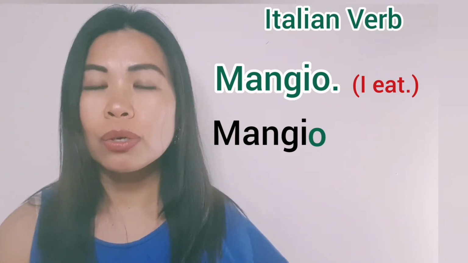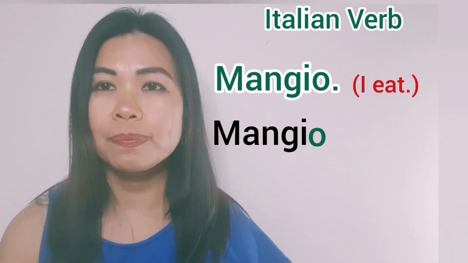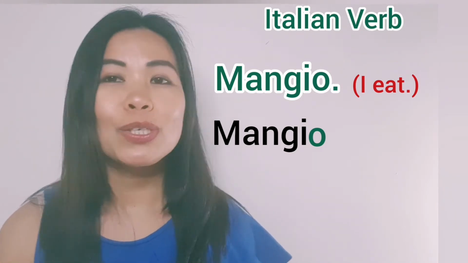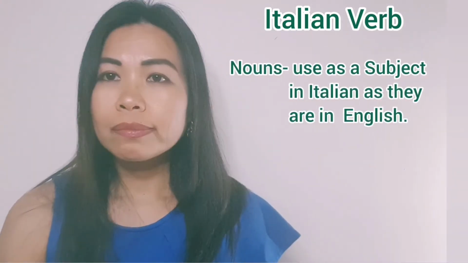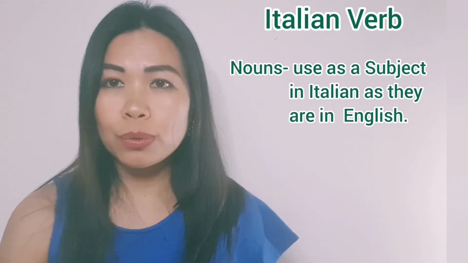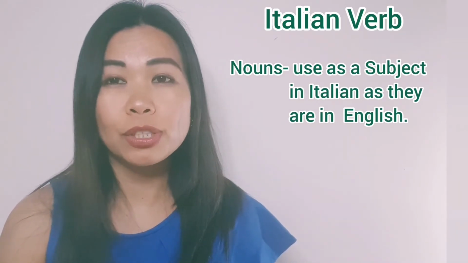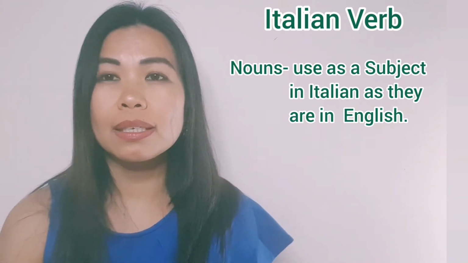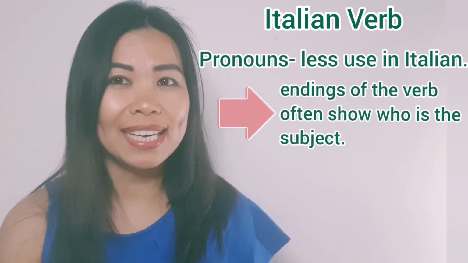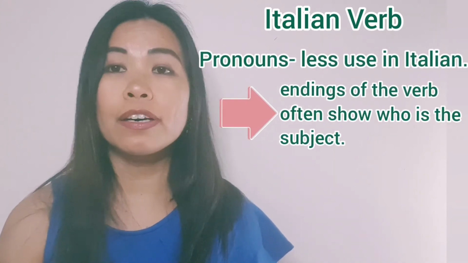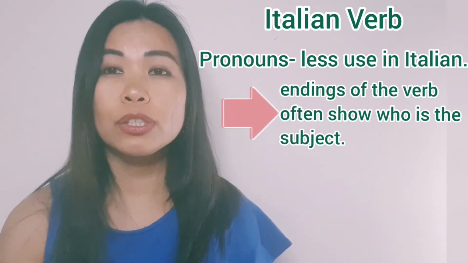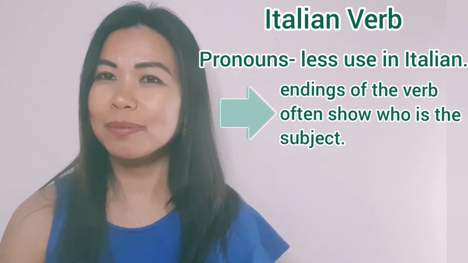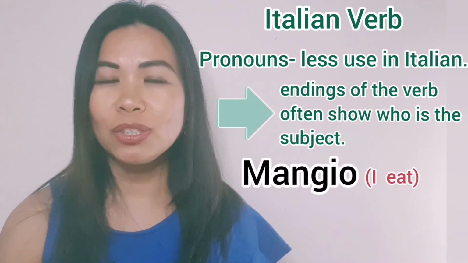Io mangio, or you can only say mangio. It is a little bit complicated now, but later on you will understand very well, okay? Nouns are used also as a subject of the verb as they are in English, but pronouns are used much less often in Italian. This is because the ending of the verb in Italian often shows who is the subject, as what I told you in my latest example, mangio.